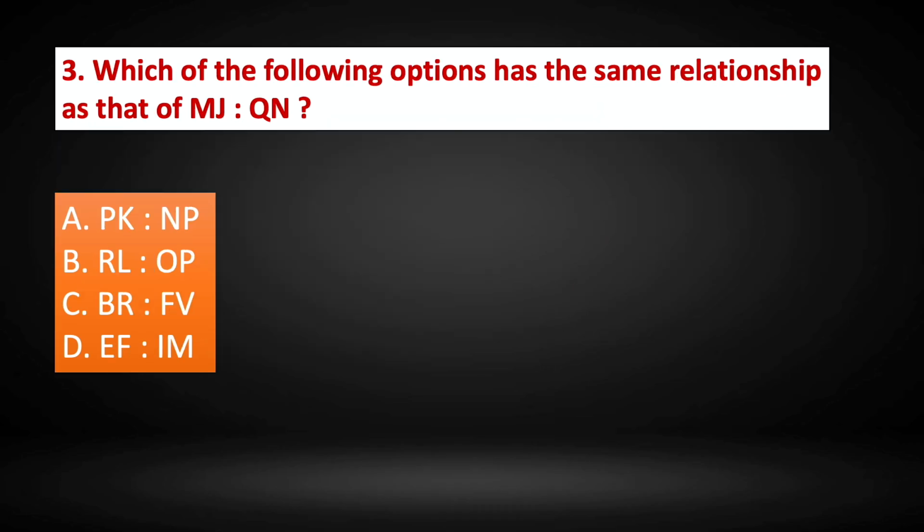Question number 3. Which of the following options has the same relationship as that of MJ is to QN? MJ is to QN. After M we have N, O, P and then Q. And after J we have K, L, M and then N. So 3 alphabets come between M and Q and J and N. So now what is going to be same as this particular relationship?